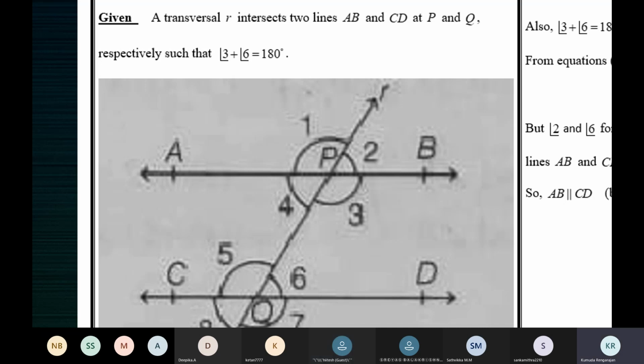So whenever you have to prove that lines are parallel in these theorems, later I'll tell you. Later when we get into the exercise, we'll see what other things we can use. For now, to prove these theorems, you have to use the results which have been proved earlier. You have to use the results which have been proved earlier. And to prove something, you should first start with some assumption.